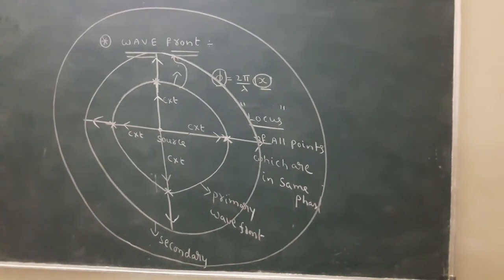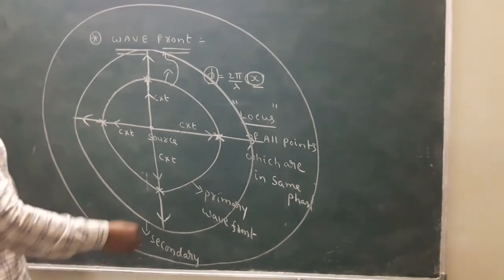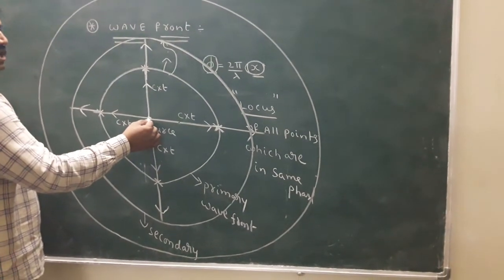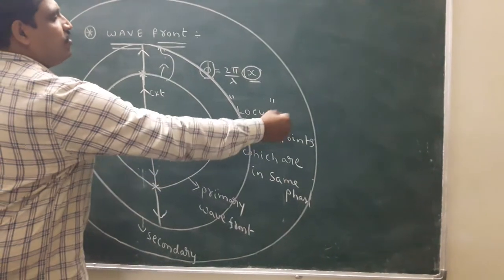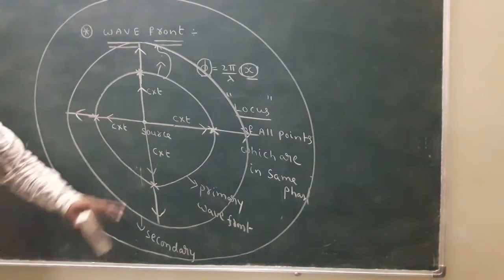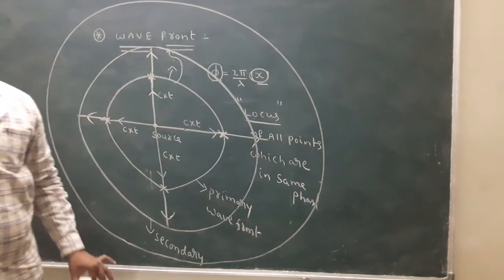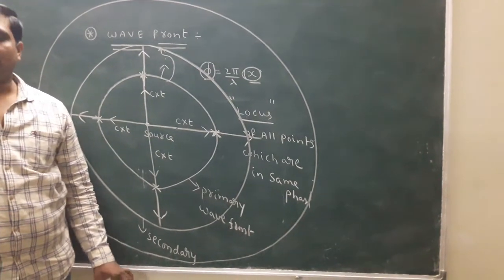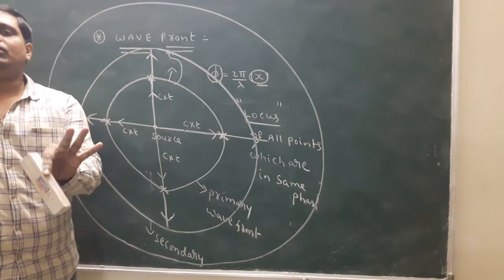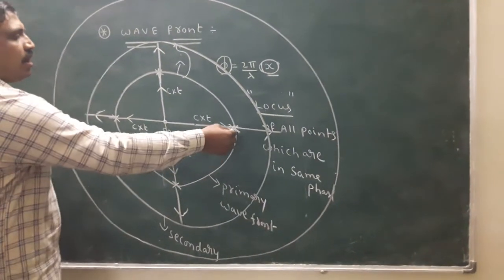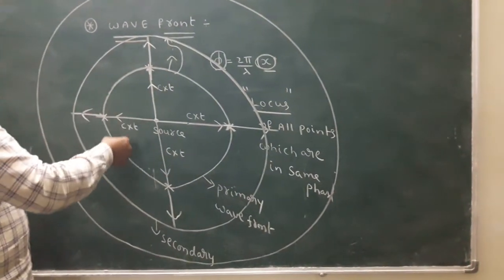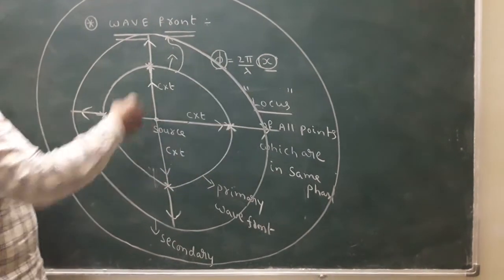Simply, its meaning is the source emits the light, and the wavefront moves in the forward direction, never returning back. What is the wavefront? Wavefront means locus of all points which are in the same phase.